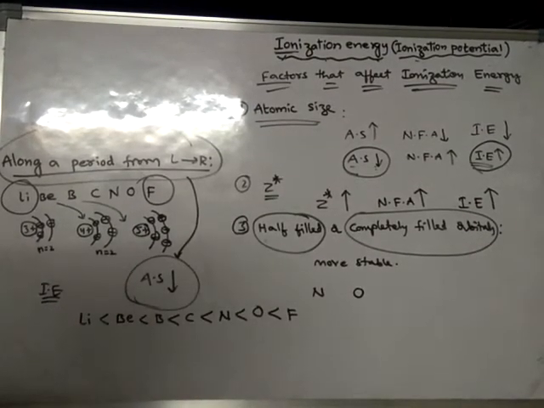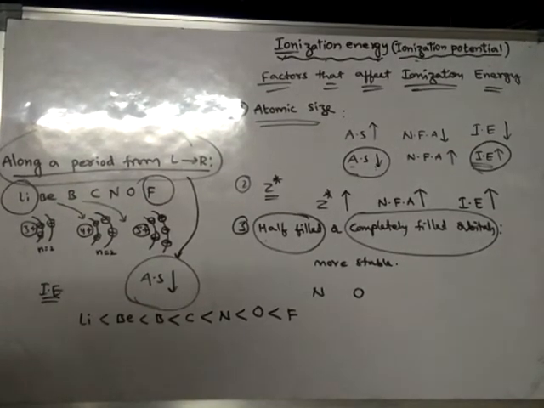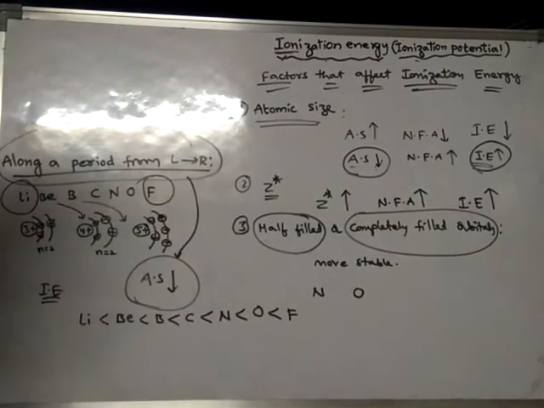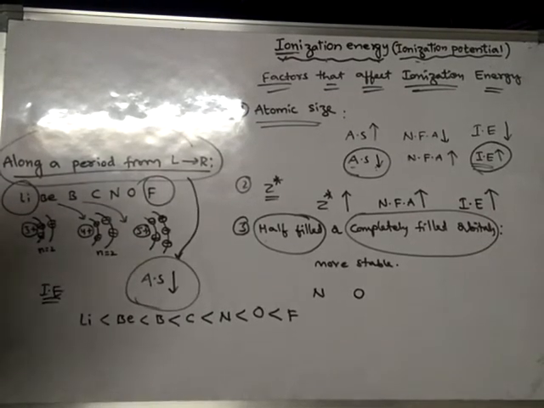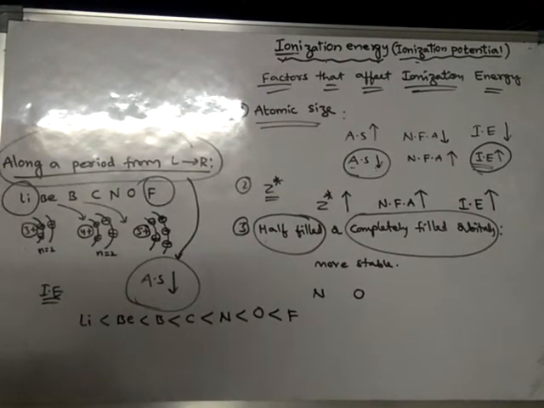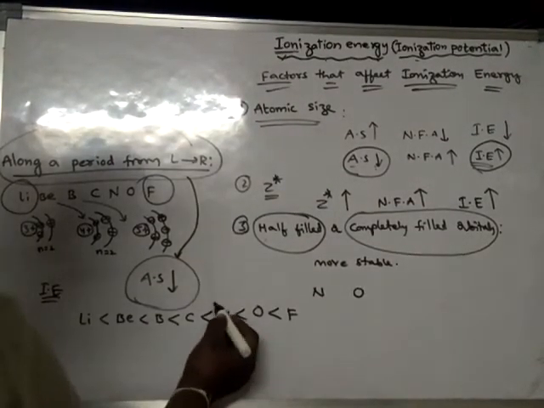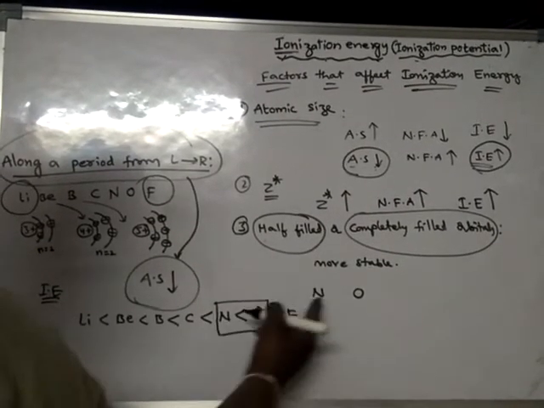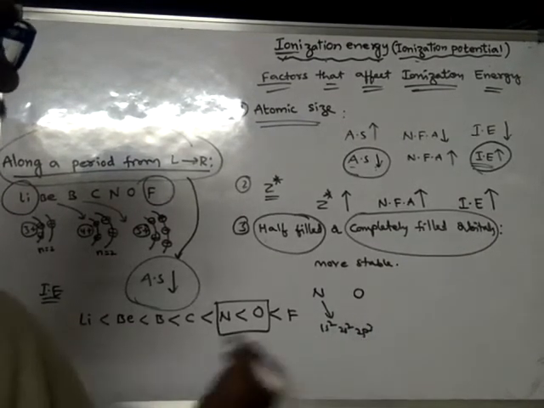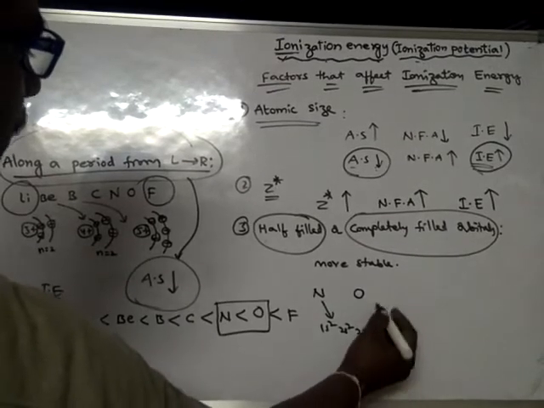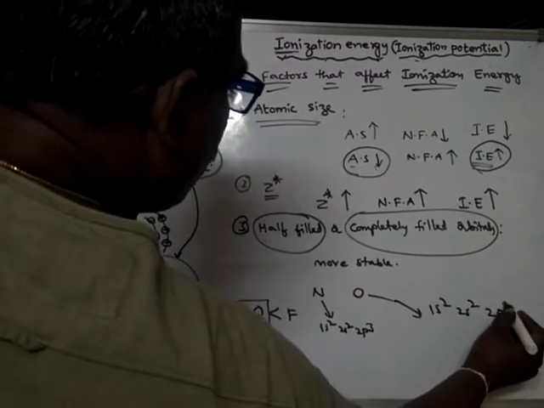But there are some disturbances in this order. Okay, there is no regularity in this order. So that means ionization energy should continuously increase from left to right, but there are some disturbances, that is, some irregularities here. For example, take nitrogen and oxygen. If you see, the nitrogen configuration is 1s2, 2s2, 2p3. But the oxygen configuration is 1s2, 2s2, 2p4.